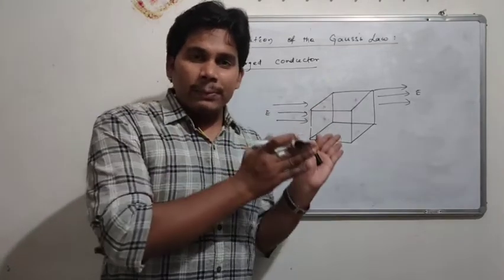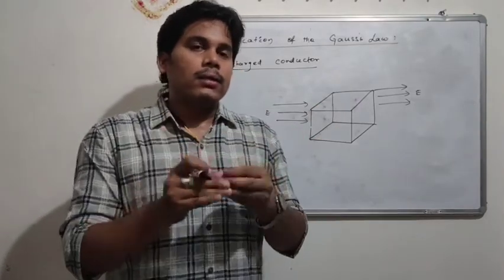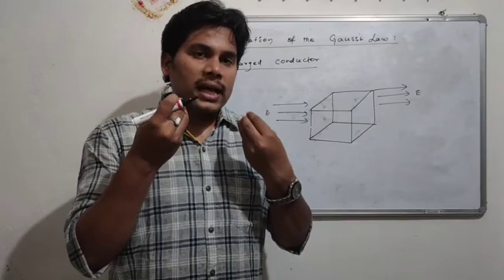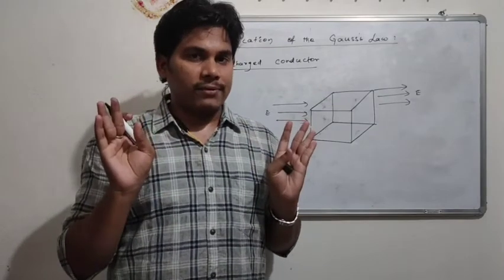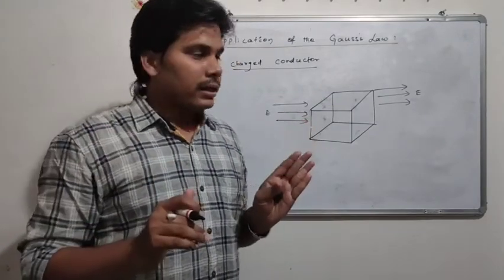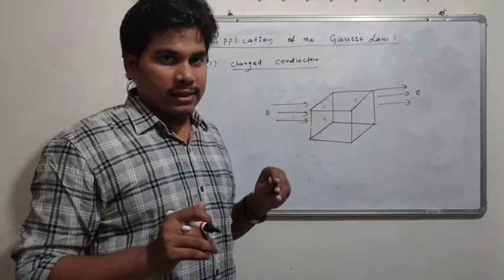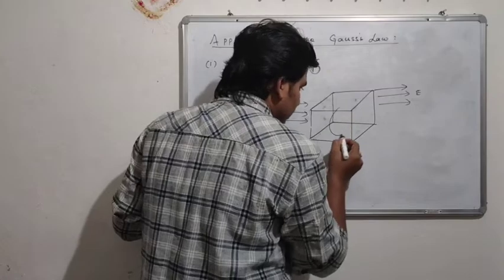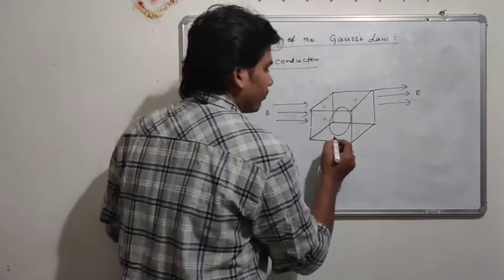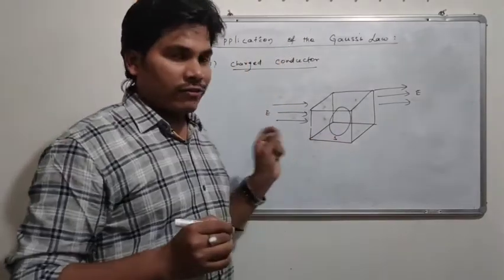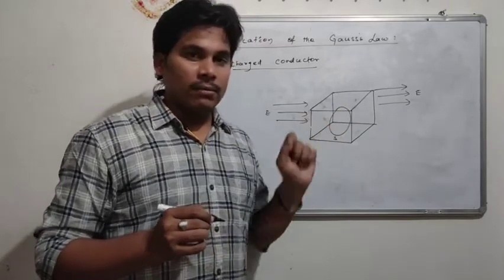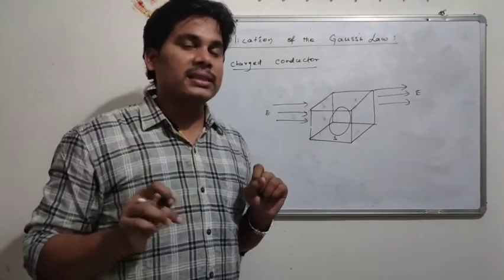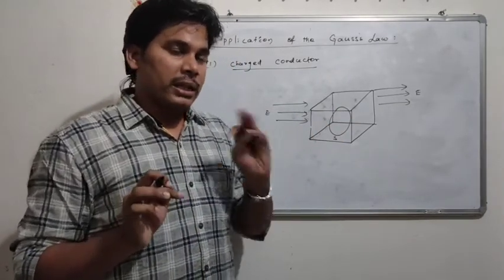As I keep the conductor, let's think all the free electrons have redistributed themselves. Then we draw a surface inside the volume, joining points inside it.